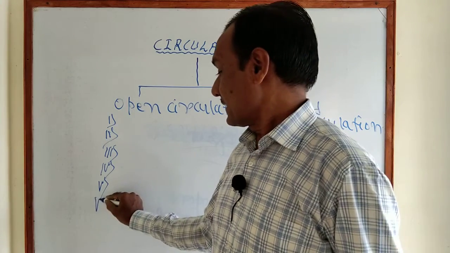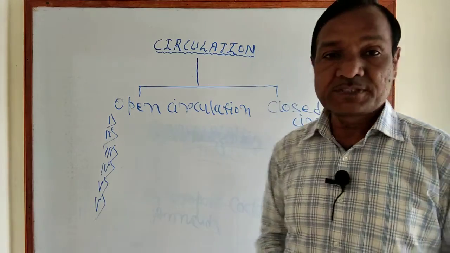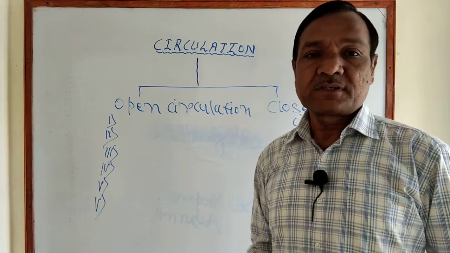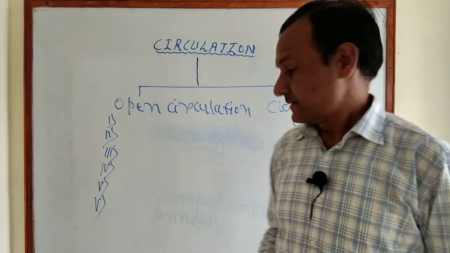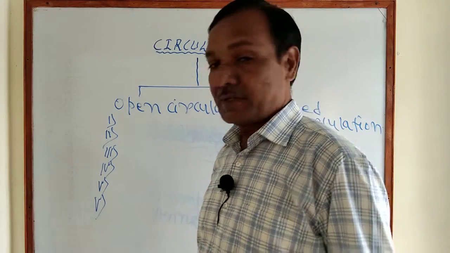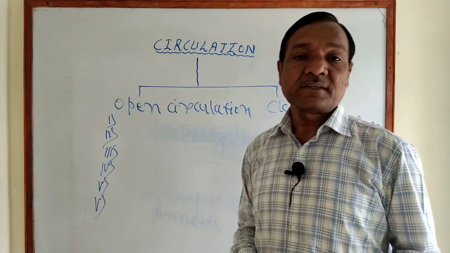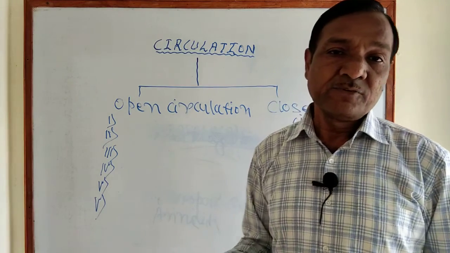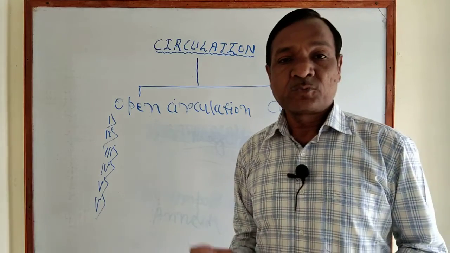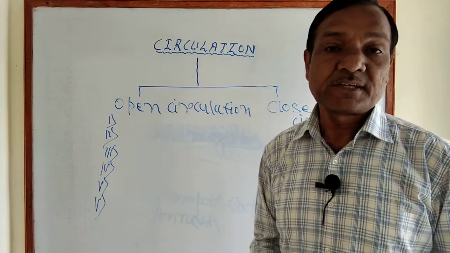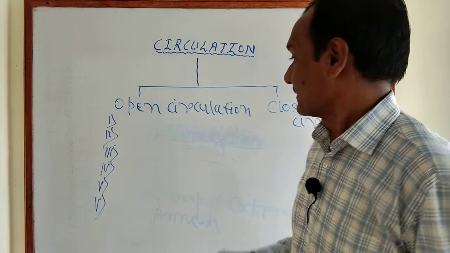And generally the blood does not transport the gases. Examples of open circulation are invertebrates, in which arthropoda, annelids, for example cockroach, then different types of insects and so on.